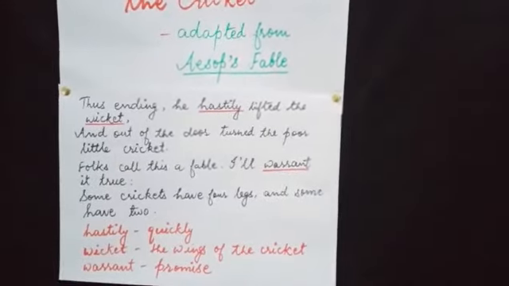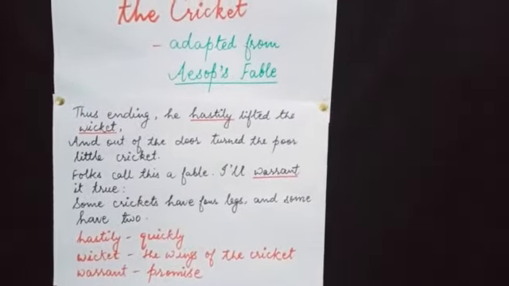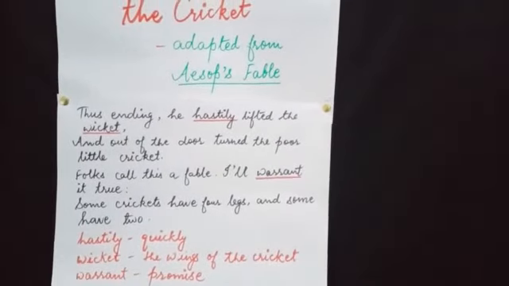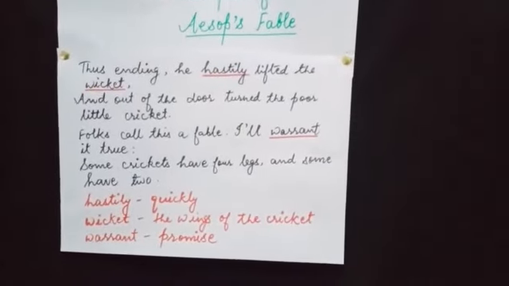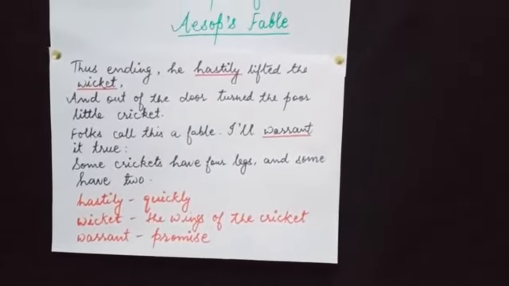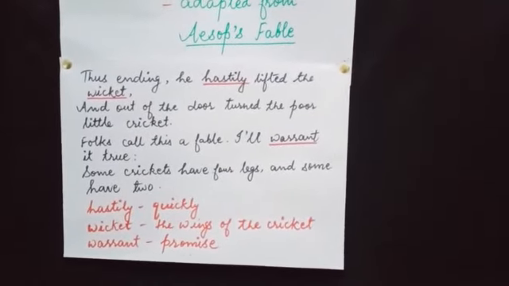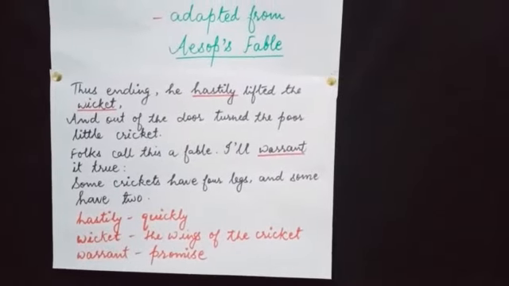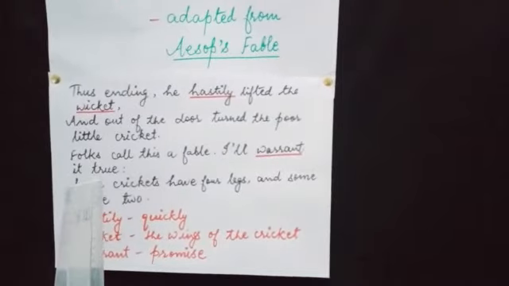Now, crickets which have 4 legs are those insects, but some have 2 means we human beings. Here, the 2-leg crickets are we human beings. We also are not worried for our futures. Sometimes we also are not worried for our future. We also are not prepared for our hard days. So here, it's a very thought-provoking line.